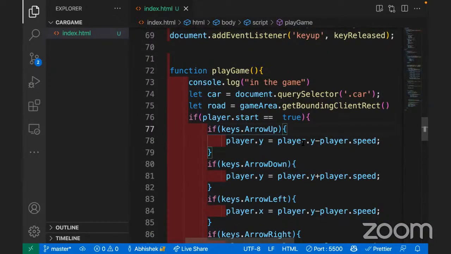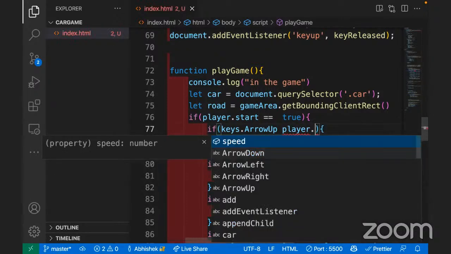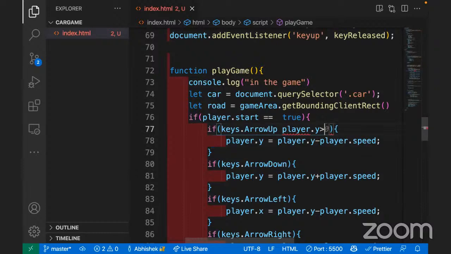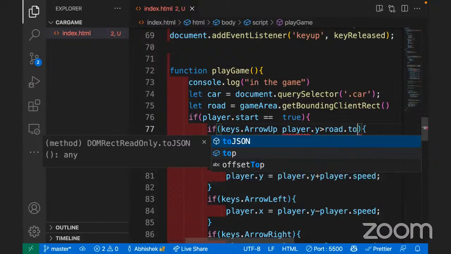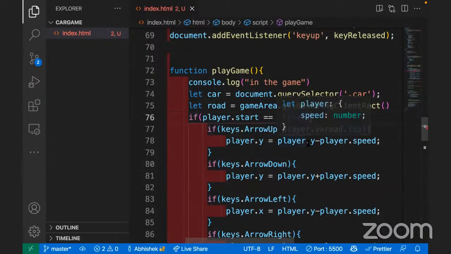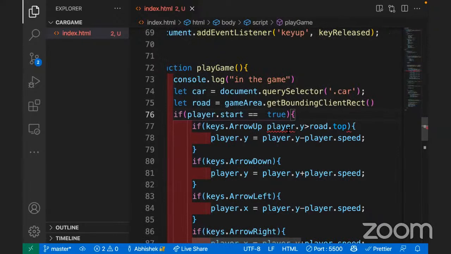So keys.ArrowUp is there, and we can just have one condition: player.y should be greater than road.top. Okay, so let's put it like this. This is what I was going to write, but let's write it for the first value. So player.y should be greater than road.top. Because it's subtracting, that means going up, right?